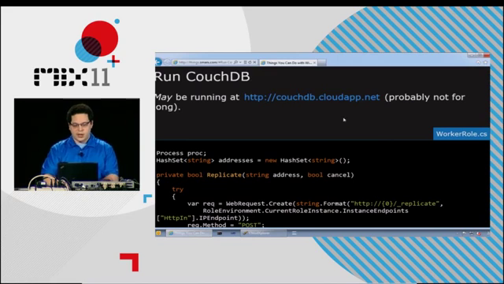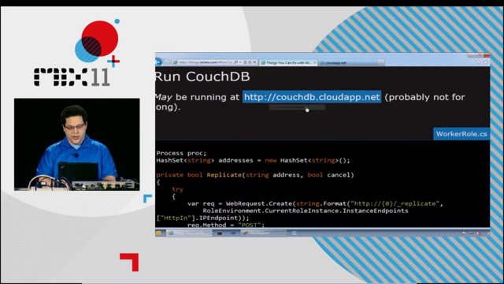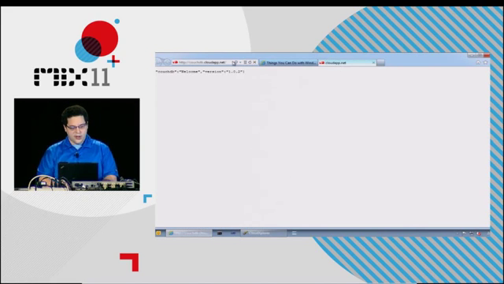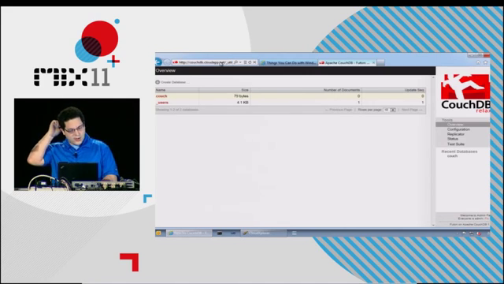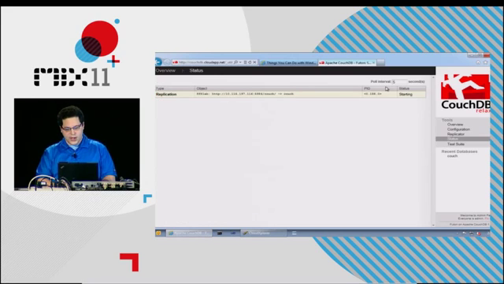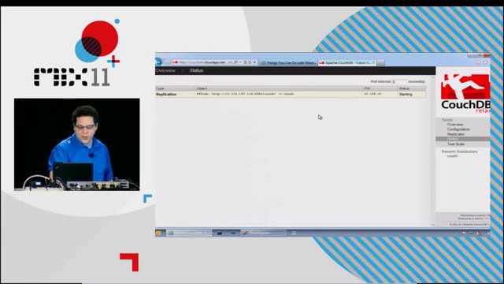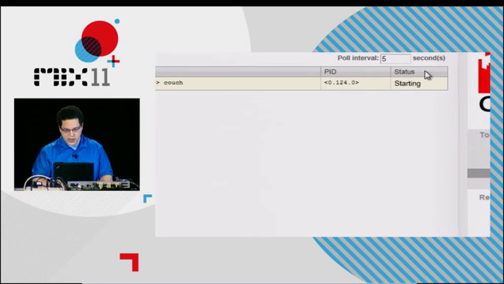Here's the CouchDB one. I actually just got this deployed today, so let's see if it's actually working. But this is sort of the proof. That's CouchDB. It's running on 2 instances with replication set up between them. So if we refresh this page, let's zoom in. Can you guys see the process ID there?